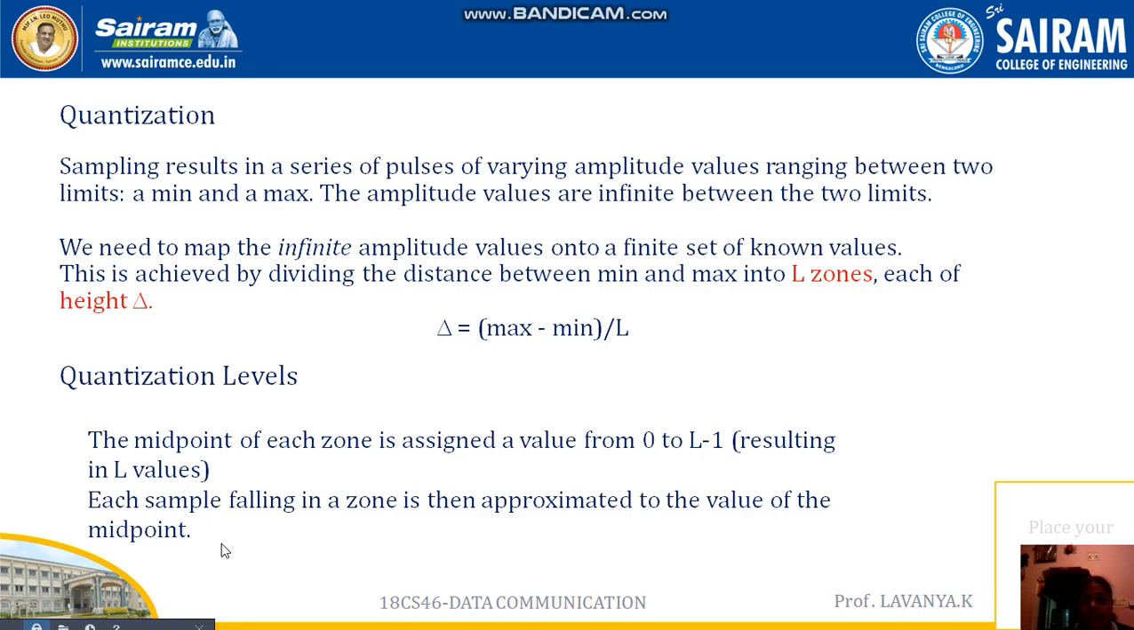Then the height here we call delta. So finally we get the formula: delta is equal to maximum minus minimum divided by L. Here L is the resulting value of that particular amplitude, and that value we call the zones. L indicates the zones, and a zone may be a minimum or maximum value.